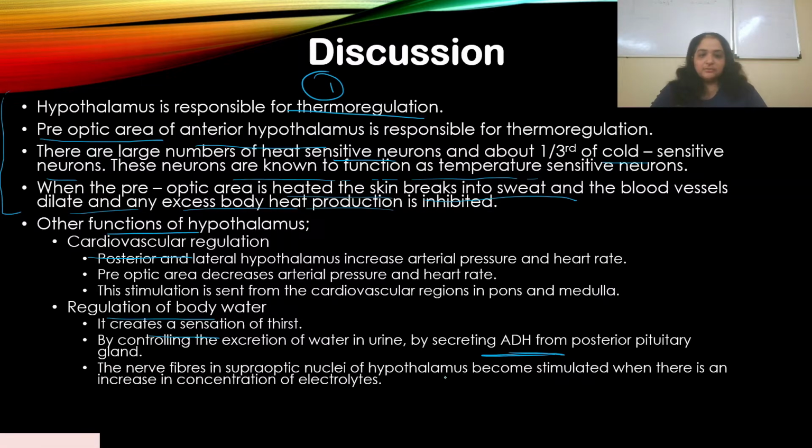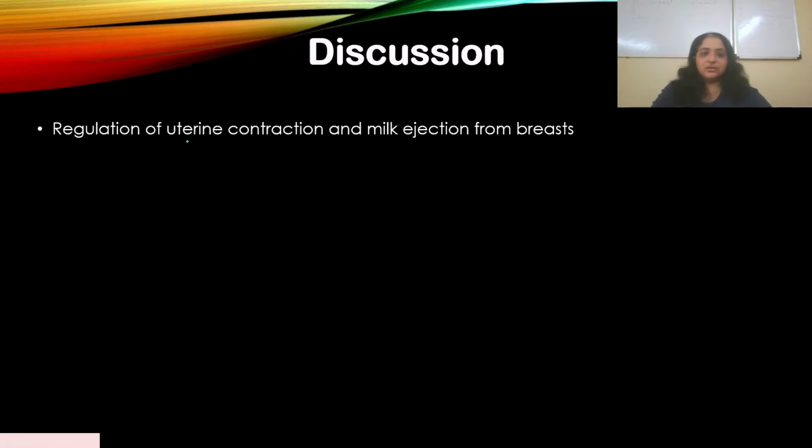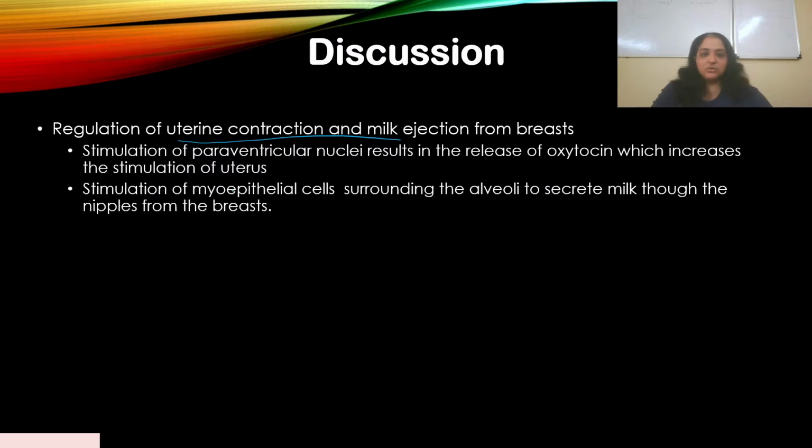The supraoptic nuclei of the hypothalamus become stimulated when there's an increase in concentration of electrolytes. Then you have regulation of uterine contraction and milk ejection from the breasts, which is controlled by oxytocin. It also stimulates the myoepithelial cells of the surrounding alveoli in the breast to secrete milk.